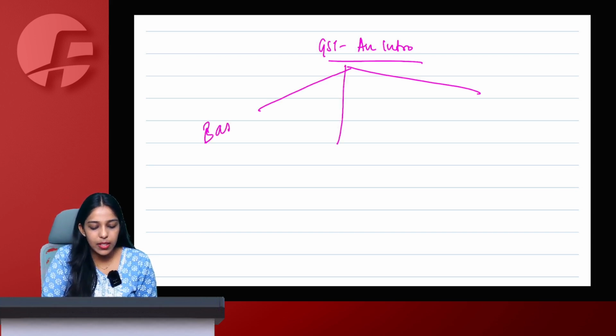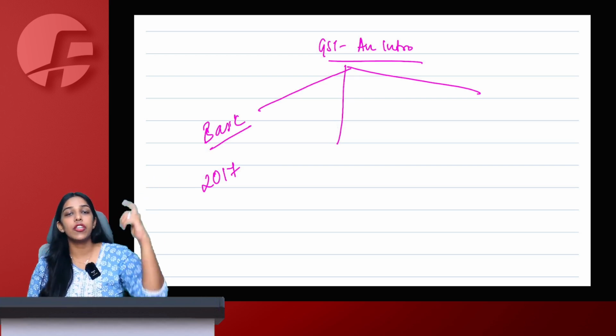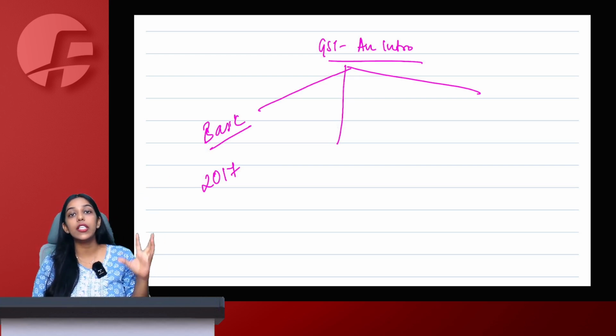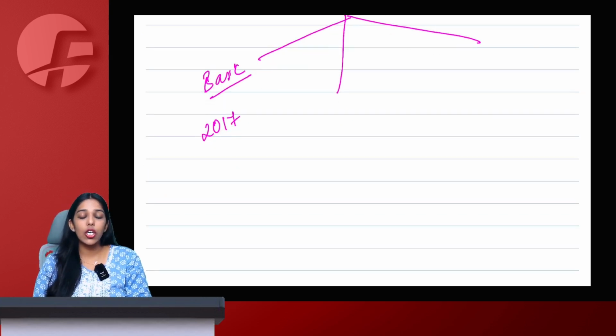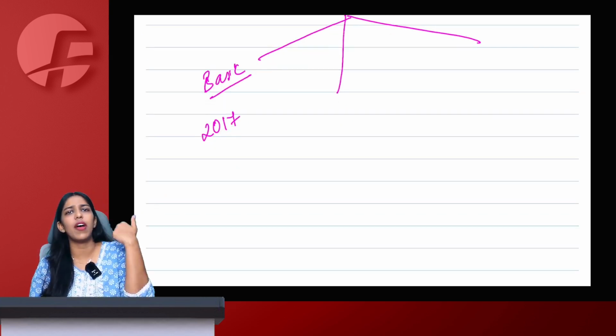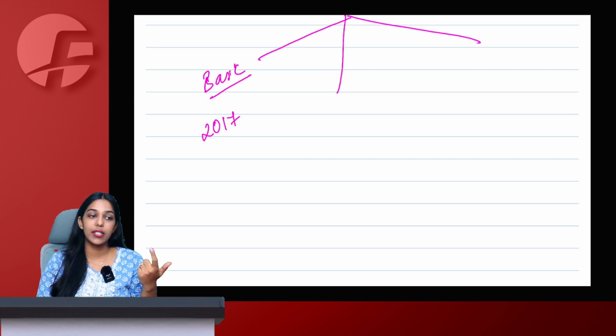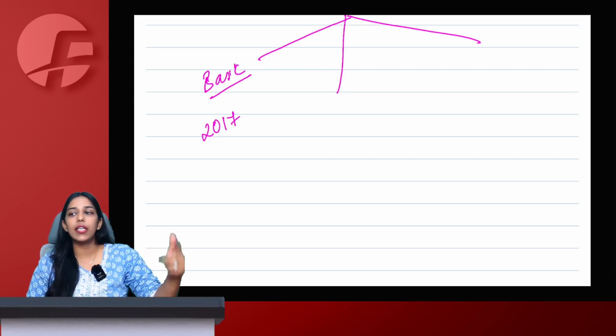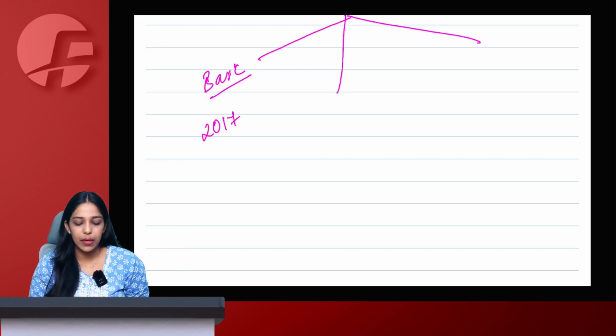One, we saw some basic intro, like GST was implemented in 2017. The idea was mooted first in 2000, but then it took us a whole 17 years to implement GST. What is the concept on which GST is based? It is a value added tax. There is no cascading of taxes. The entire final burden is borne by the consumer. We give a continuous chain of tax credit, et cetera.